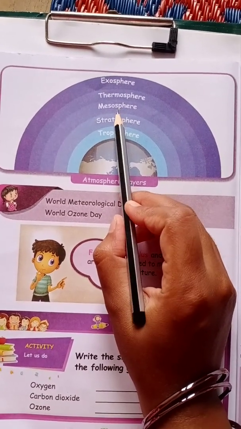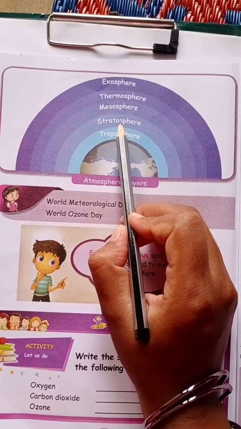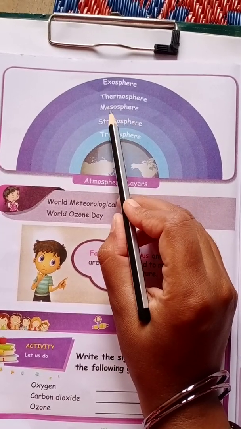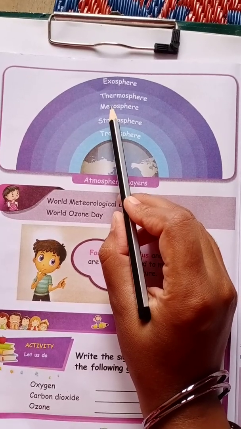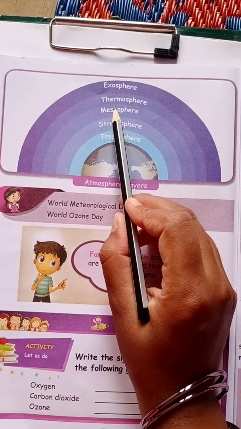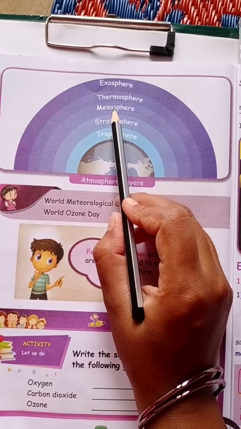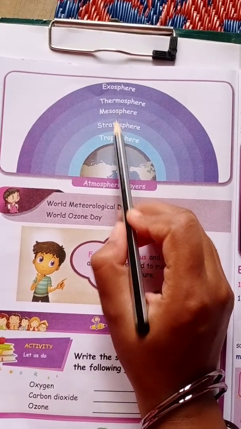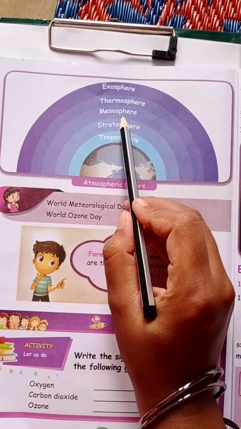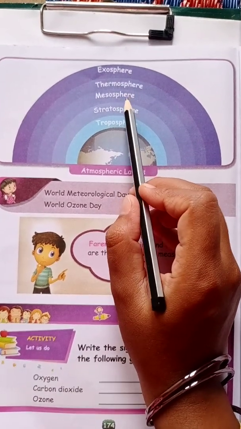And what is mesosphere, children? It is the layer above stratosphere, and meso means the middle. This is the middle layer in which all the gases are mixed up. It is about 80 kilometers in height from the Earth's surface.